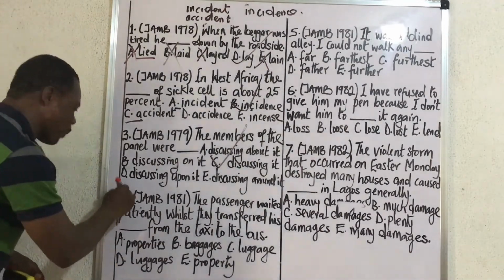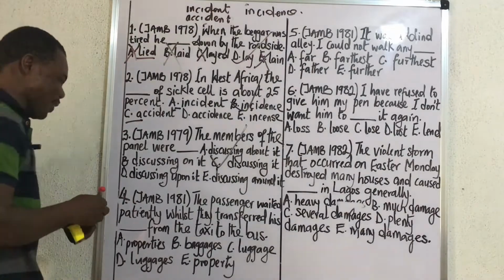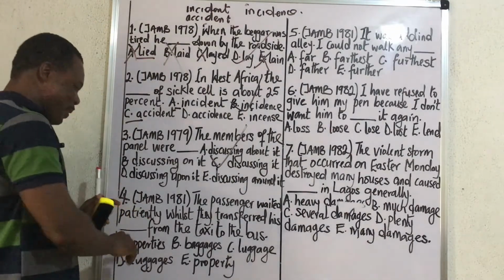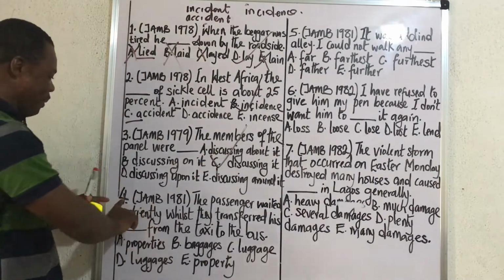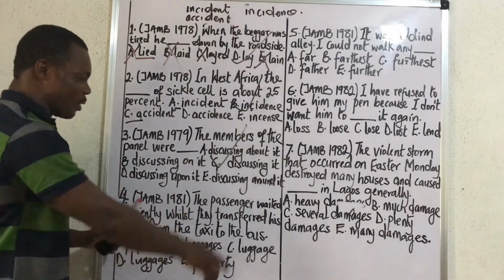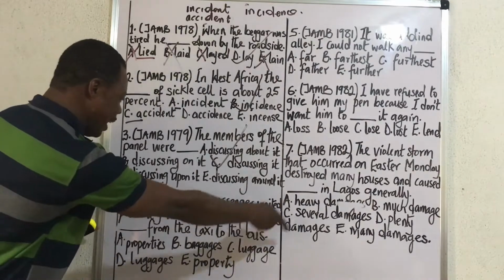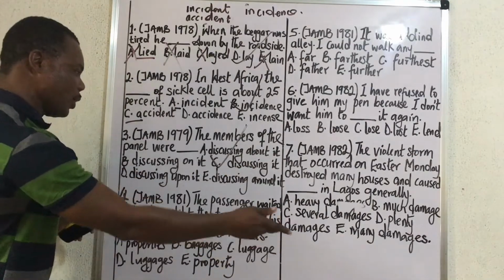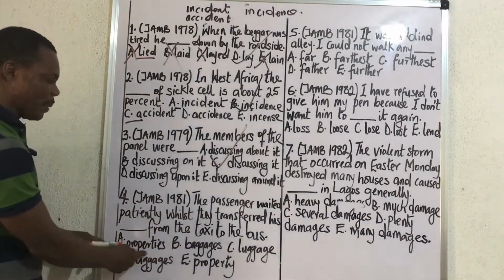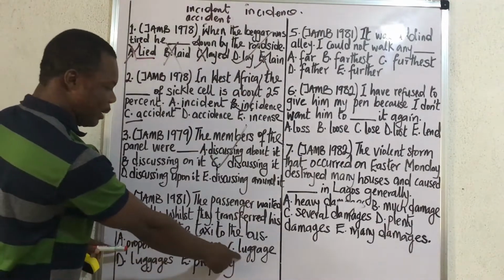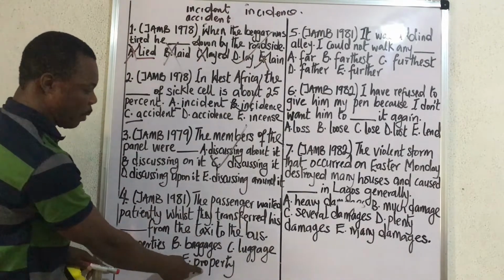Number 4. We are making progress, please. Thank you for your cooperation. Okay. Number 4. JAMB 1981. The passenger waited patiently whilst they transfer his dash from the taxi to the bus. A. Properties, baggages, luggage, luggages, property.